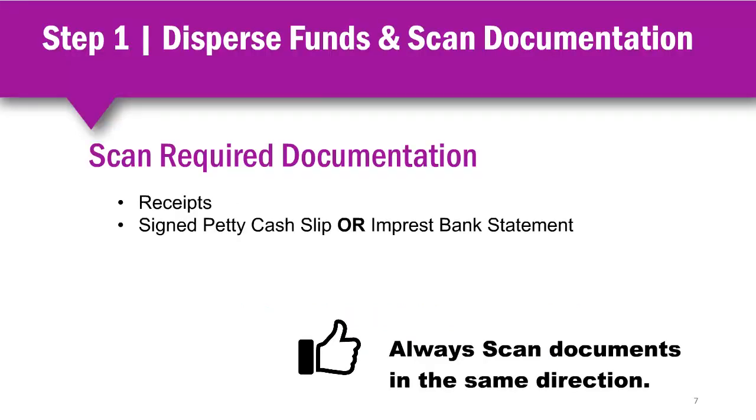The process for requesting reimbursement of petty cash and Imprest funds begins with the administrator or coordinator collecting all the original supporting documentation from the employee who made the purchase to verify accuracy and approval authorization before distributing funds. The custodian or coordinator should have all original receipts and either a signed petty cash slip or an Imprest bank statement. The custodian or coordinator will then scan the receipts and the supporting documentation. A good tip to remember is to be sure to scan all documentation facing the same direction.